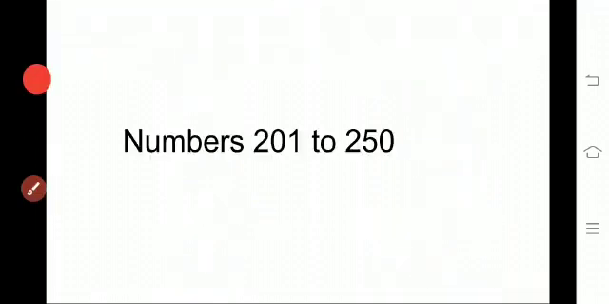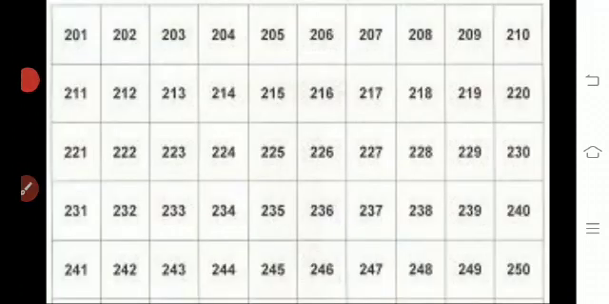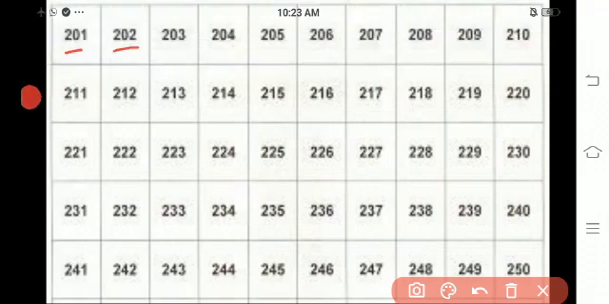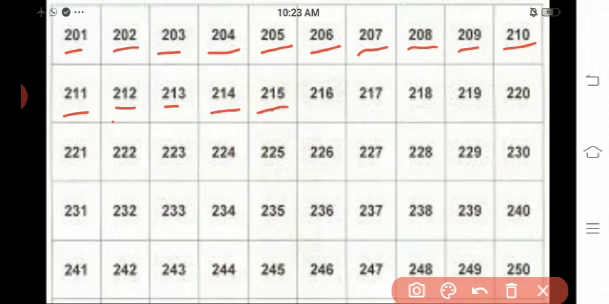Now we are going to see numbers 201 to 250. 201, 202, 203, 204, 205, 206, 207, 208, 209, 210, 211, 212, 213, 214, 215, 216, 217, 218, 219, 220, 221, 222, 223, 224, 225, 226, 227, 228.